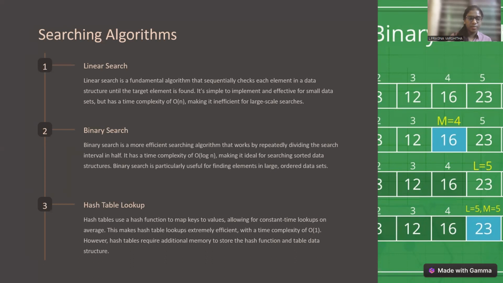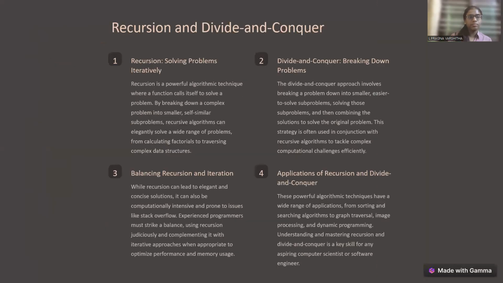So third one is hash table lookup. A hash table uses a hash function to map keys to values, allowing for constant time lookups on average. This makes hash table lookup extremely efficient with a time complexity of O of 1. So recursion and divide and conquer. First one is recursion, solving problems iteratively.